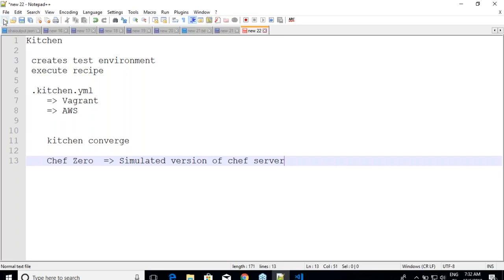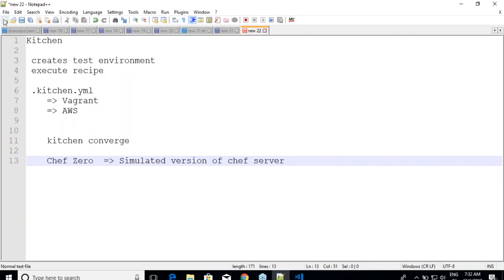We have Chef Zero and we have something called Chef Solo. Chef Zero operates in memory, and Chef Solo requires, I will not say too much installation, but it requires some sort of installation. So you can use any one of these, whether you are speaking about Chef Zero or Chef Solo. These are the products which will simulate Chef Server on one machine. You can think of it as Chef Server doing its activity on the same machine.